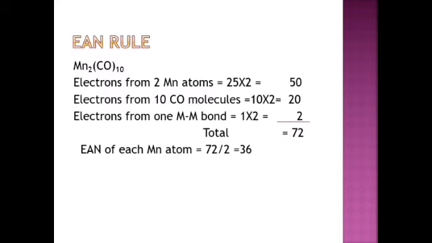What is the EAN rule? Effective atomic number. It is the total number of electrons surrounding the metal ion. The electrons gained from the ligands should be equivalent to an inert gas configuration. If the molecule has an inert gas configuration, then the molecule is said to obey the EAN rule. If the molecule obeys the EAN rule, its stability is higher.